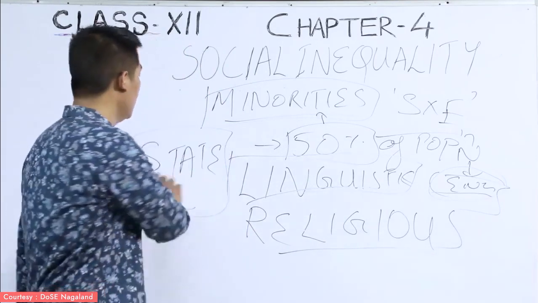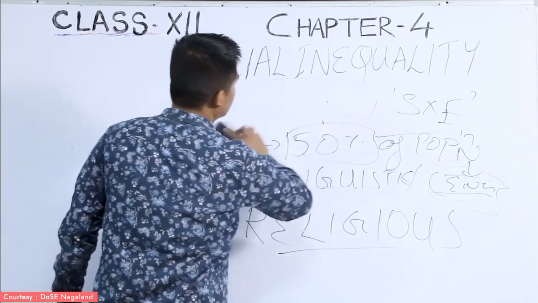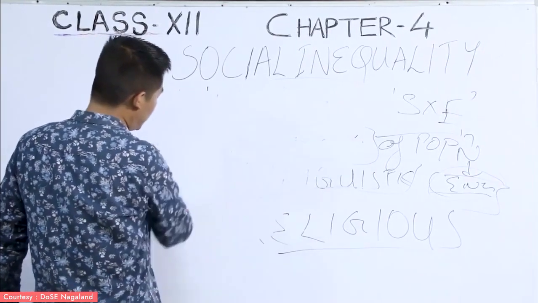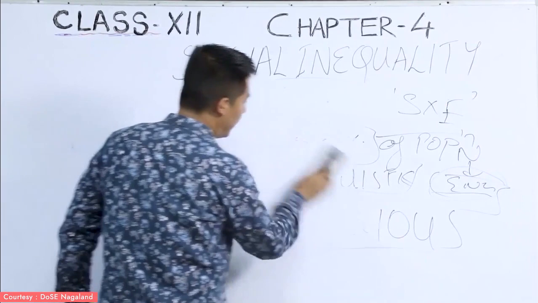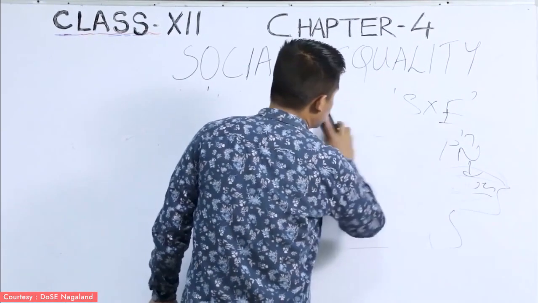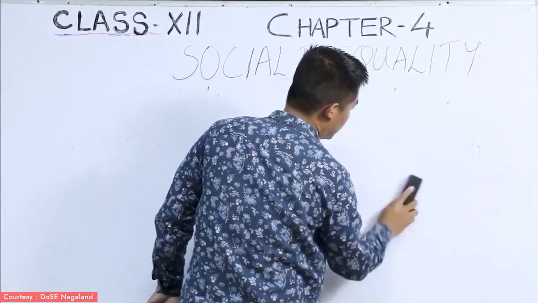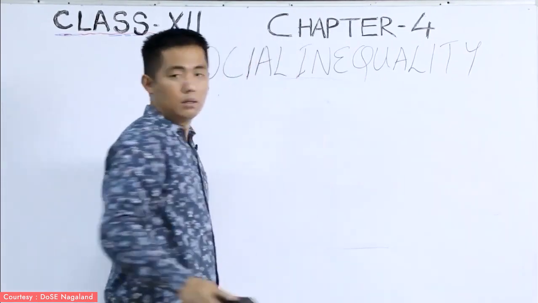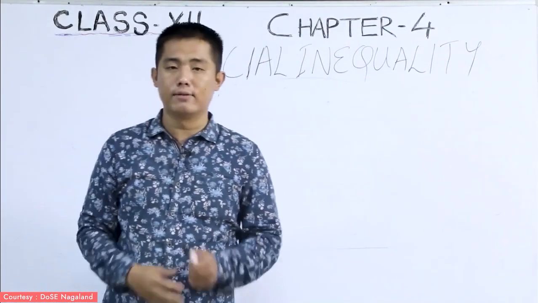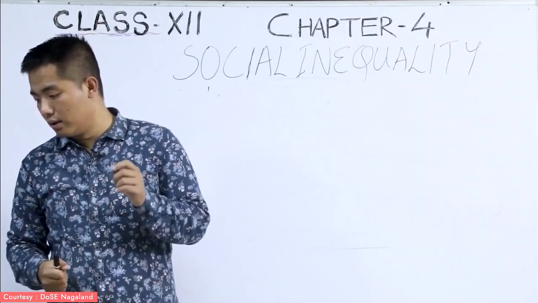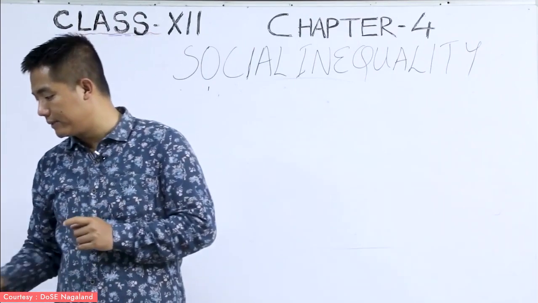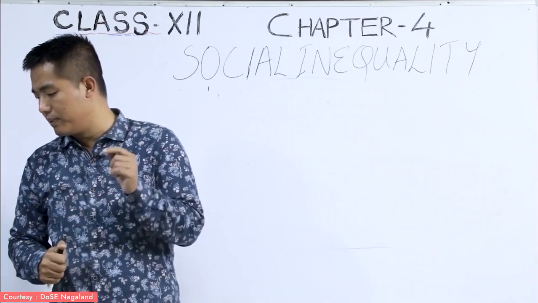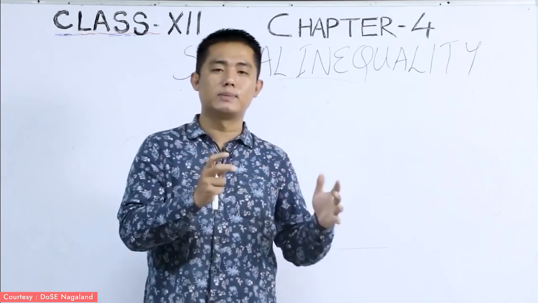Now, the government of India has come up with some constitutional provisions in order to look after these problems which have been faced by the minorities. Here, Article 29, clause 1, says that the minorities have the right to preserve their own languages. The right has been given.